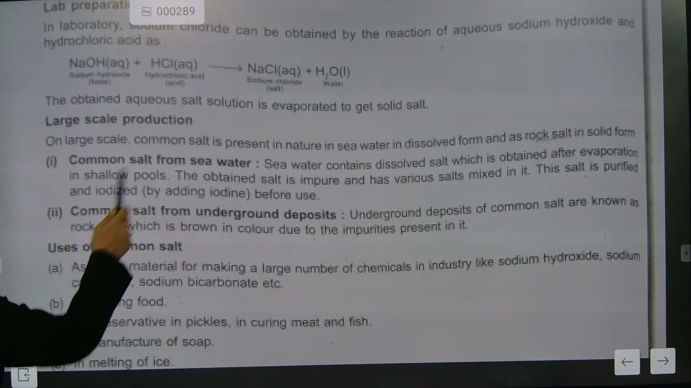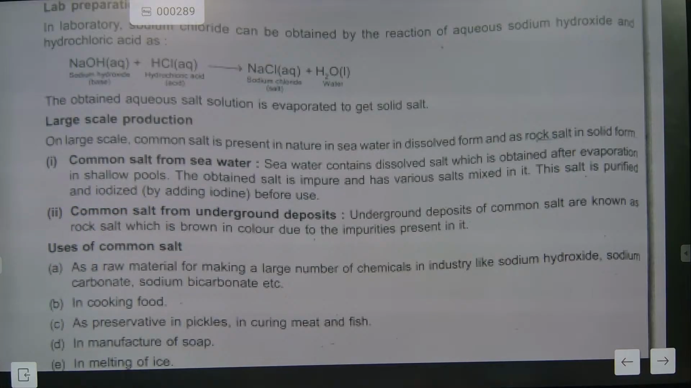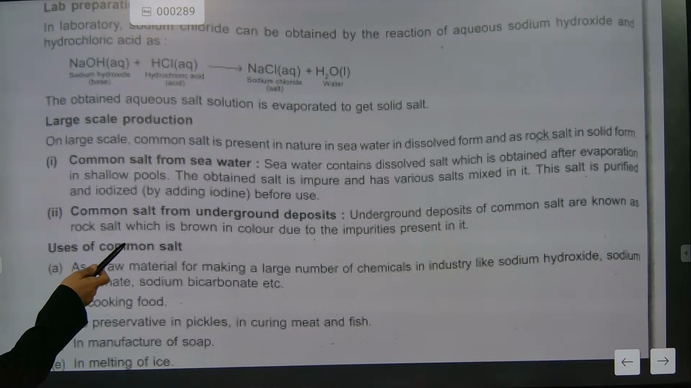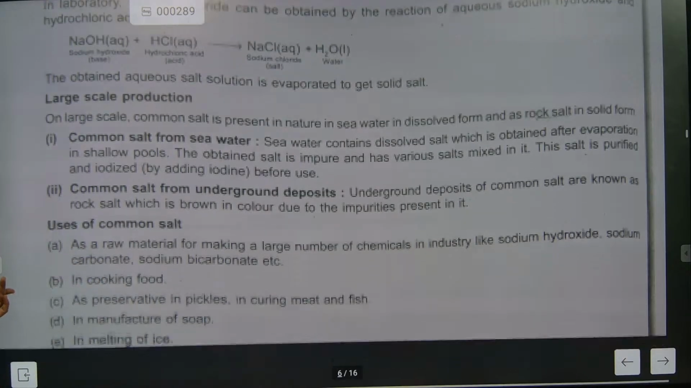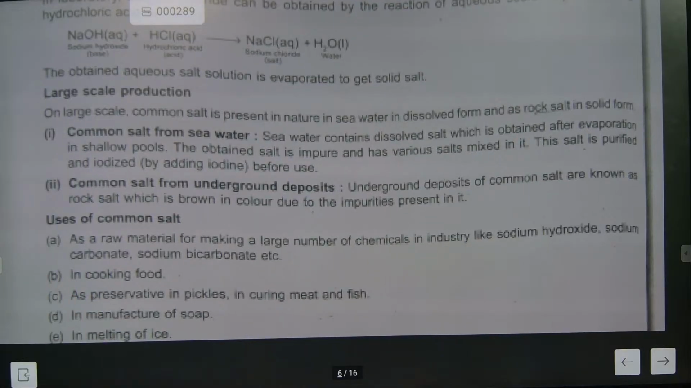Here, for common salt, we take sea water and mix it with iodine to make iodized salt, and then we serve it in the market. Common salt from underground deposits is called rock salt. Uses of common salt: it is used in cooking food, as a preservative, in manufacturing, and for melting of ice.